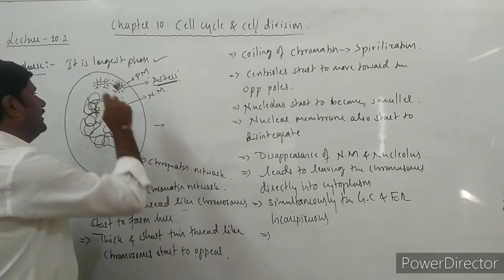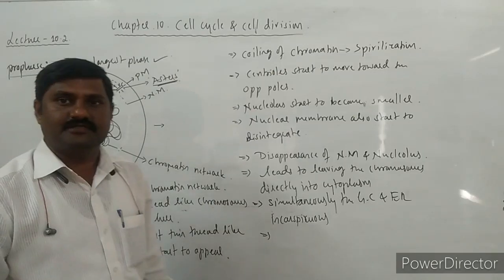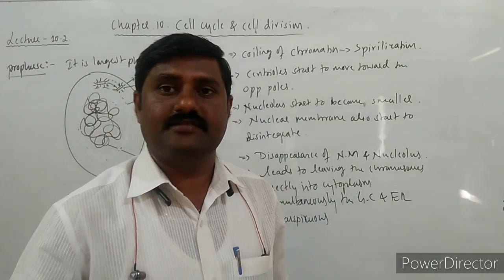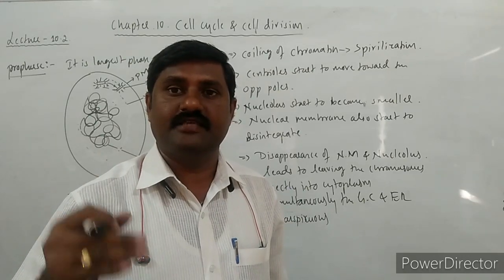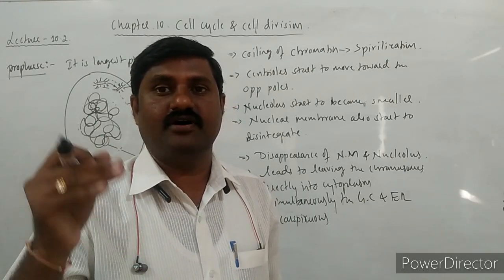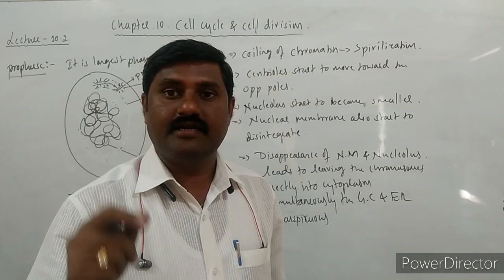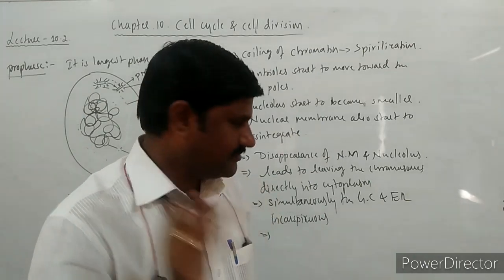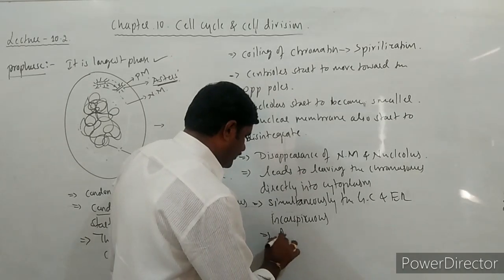Why? Because asters and centrioles are absent in plant cells, hence the spindle formed is anastral in plant cells and amphiastral in animal cells. Point to be noted.